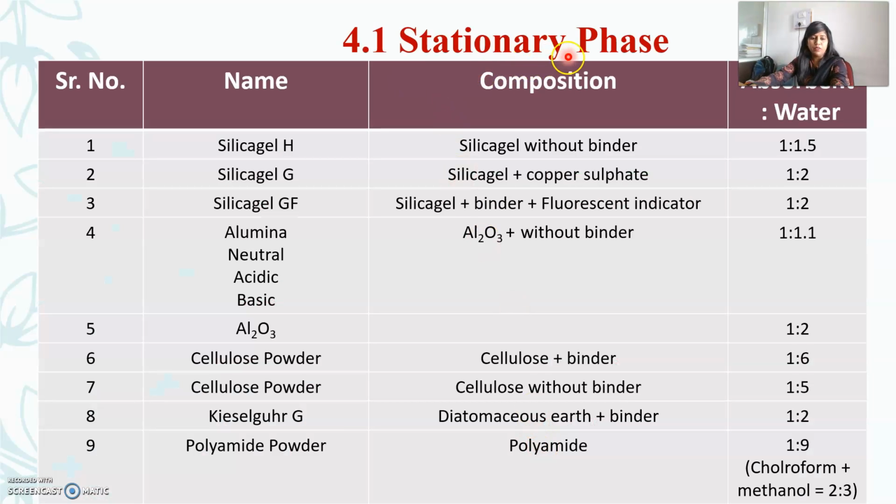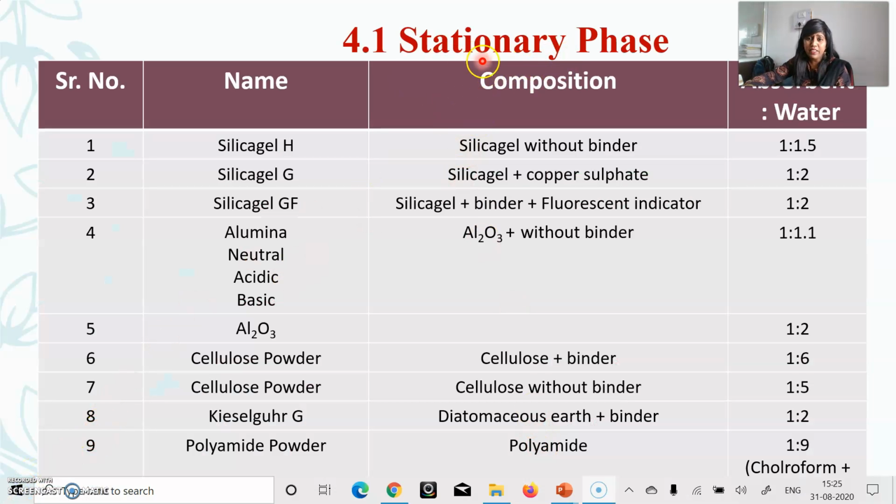First is the stationary phase. Several types of adsorbent are utilized as a stationary phase, like silica gel H. Silica gel H is silica gel without binder, in the ratio of adsorbent to water of 1 to 1.5. Silica gel G, silica gel GF. GF stands for silica gel plus binder plus fluorescent indicator, in the ratio of adsorbent to water of 1 to 2. Then alumina is also utilized: alumina without binder, alumina neutral, acidic, basic, in the ratio of 1 to 1.